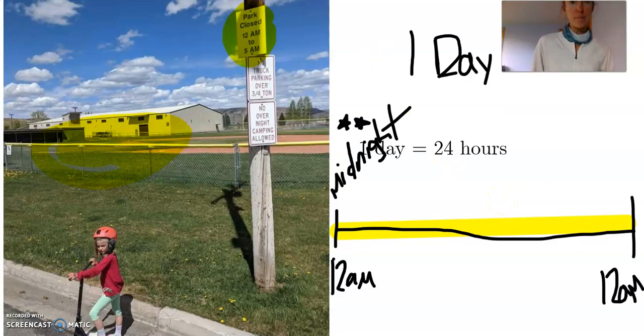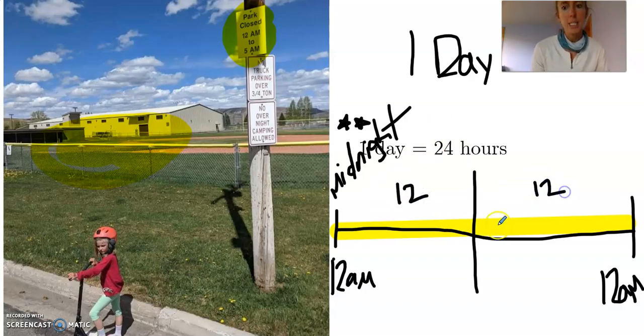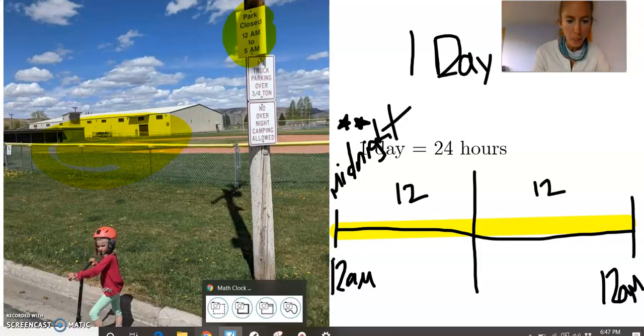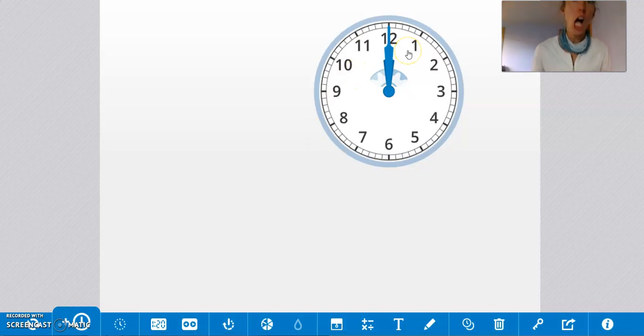Now, let's write some other things on our line. Let's go halfway. If you're halfway through the day, we talked about this with 24, you would have gone 12 hours, and then you would have 12 hours left. So what time is it when you are halfway through the day? Do you know? Well, let's check it out, people. I have a clock right here. And the time right now is, let's check it, digital mode.